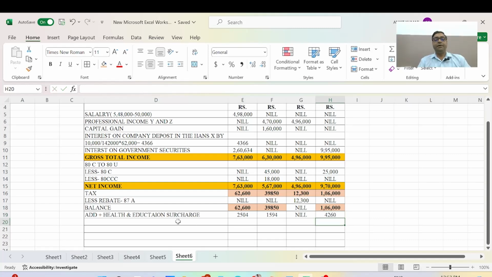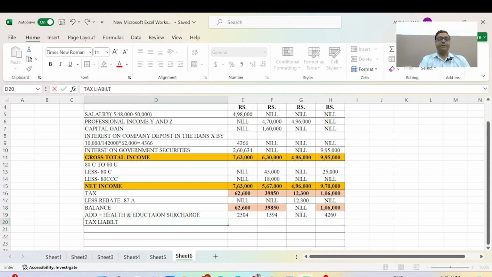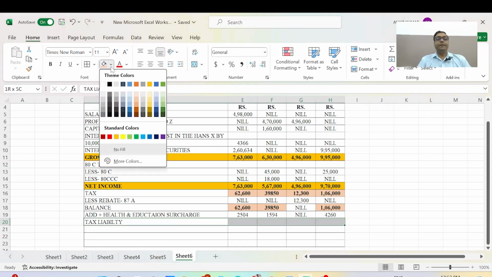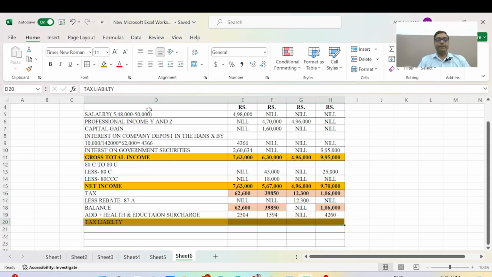And now we will calculate the tax liabilities, round off the figure. This is the tax liability to be paid by the taxpayer. It will be the same here, 62,600, which means 65,100.